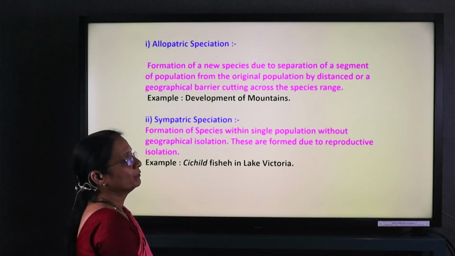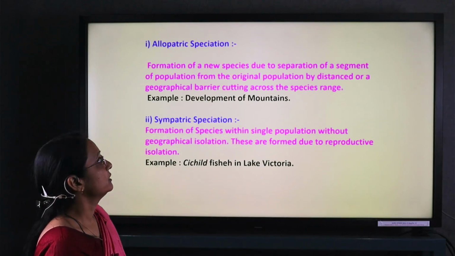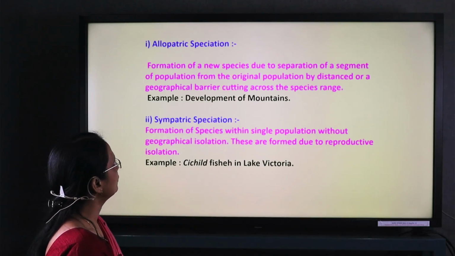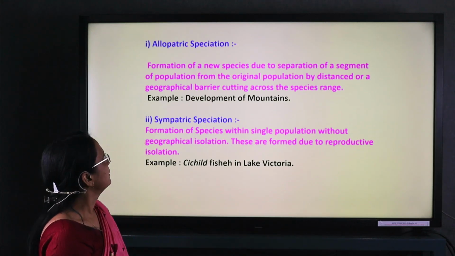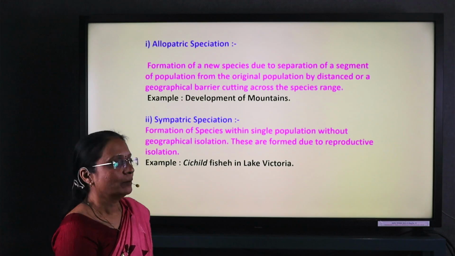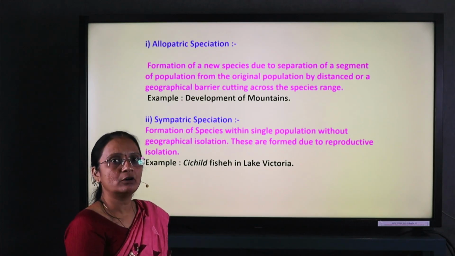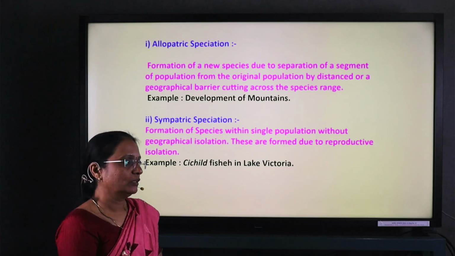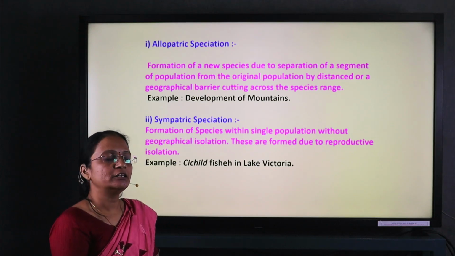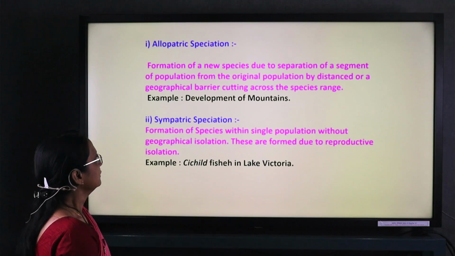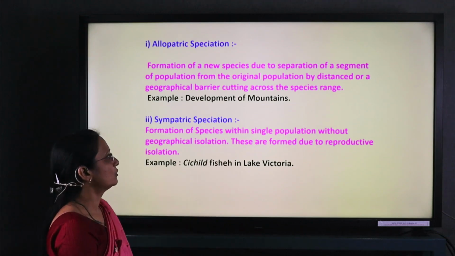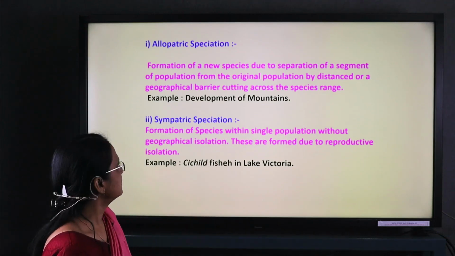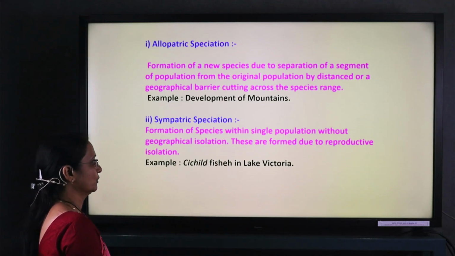Allopatric speciation is the formation of a new species due to separation of a segment of a population from the original population by a distant or geographical barrier. If a mountain forms due to an earthquake, separation of the species automatically occurs. The formation of a species within a single population without geographical isolation is sympatric speciation.